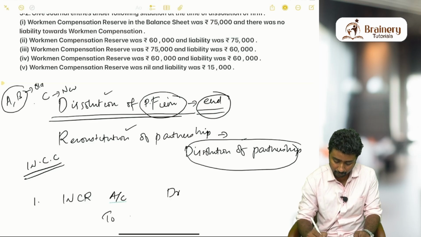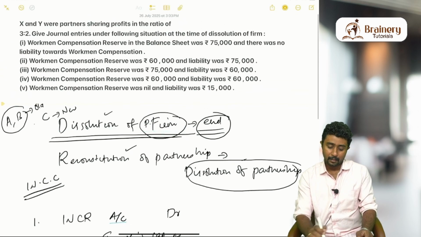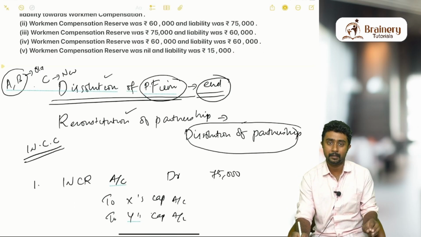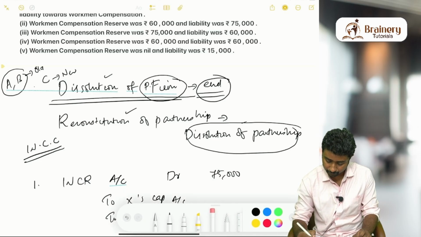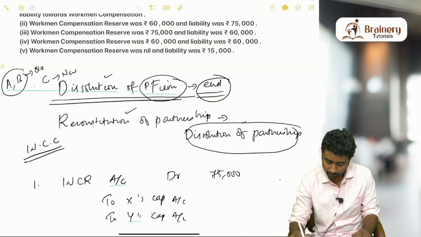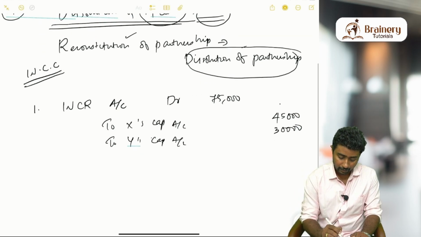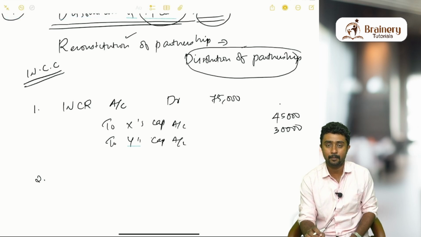Workman compensation reserve account debit to X capital account to Y's capital account. Here as there is no claim, we can transfer 75,000. Entry same like previous chapter, no need to get confused, same entry. So 75,000. Okay, 75,000 will be shared in which ratio? 3:2 ratio. That is the only ratio that is available. So 45,000 and 30,000.